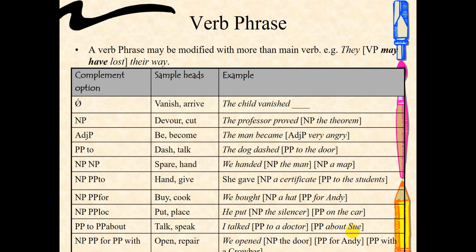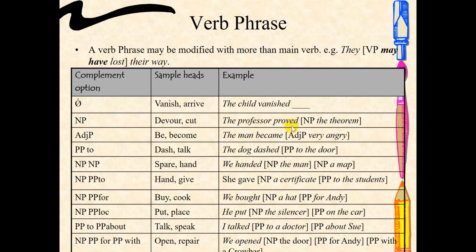So for example, like this one. If you use an intransitive verb, you do not need to use an object, and you can stop the sentence after the verb. The child vanished, so it is without complement. But if you want to add a direct object, you may add a complement in the form of a noun phrase.